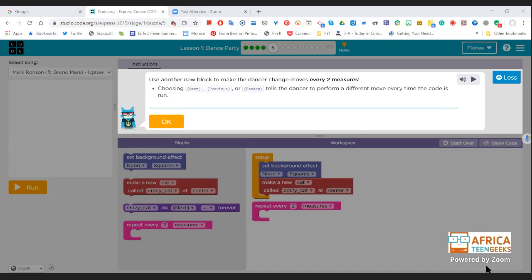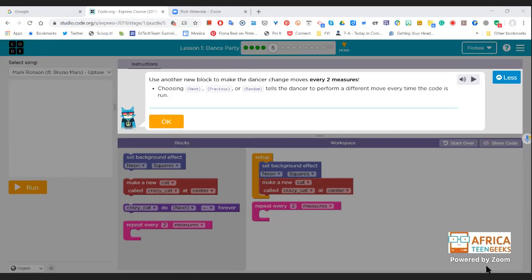So now we've got Dance Party open in front of us. I'm just going to review for anybody that might have been a bit stuck yesterday, because I noticed 1 or 2 people saying that they weren't sure what to do next. So let's just review this again. So looking at our screen now, the thing that they want to work on is in white. That's the instruction that they want us to work on.